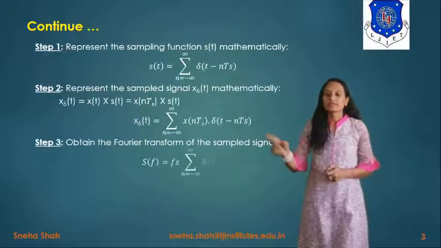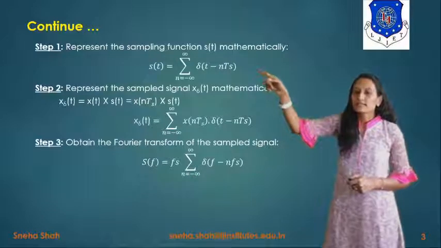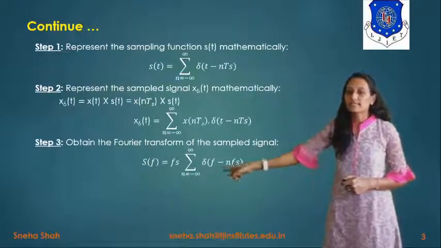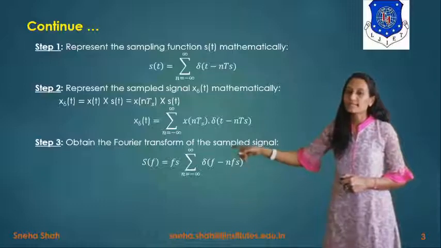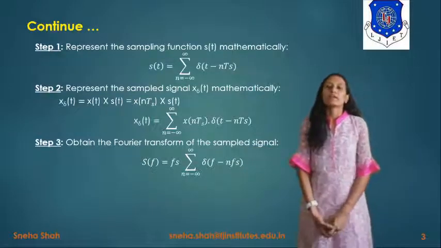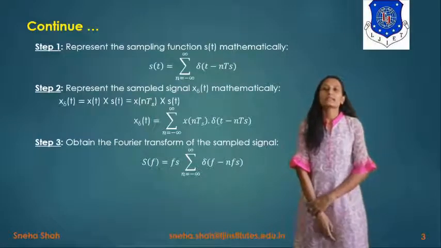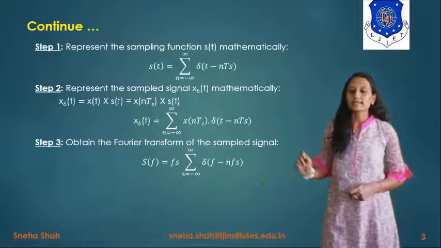So for that, first of all, we will take the Fourier transform of this. If we take the Fourier transform of s of t, it will be represented as S of f equals fs summation n equals minus infinity to infinity delta of f minus n fs. So directly by using the properties of the unit impulse signal, we can directly write it like this.